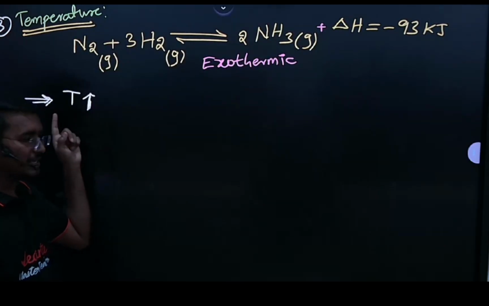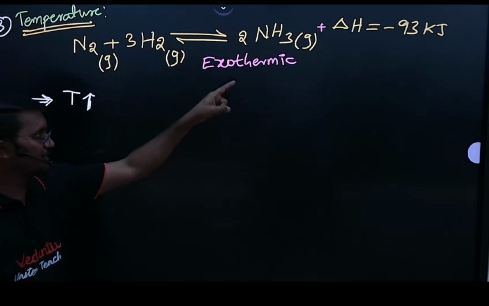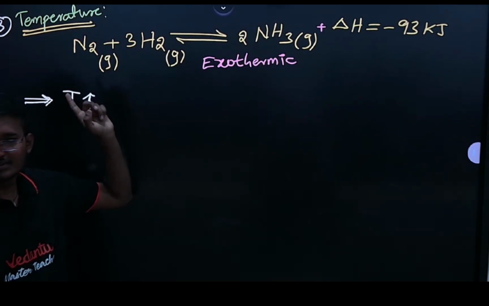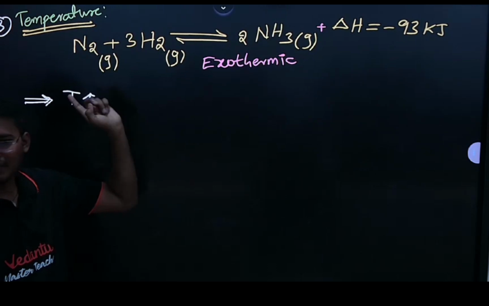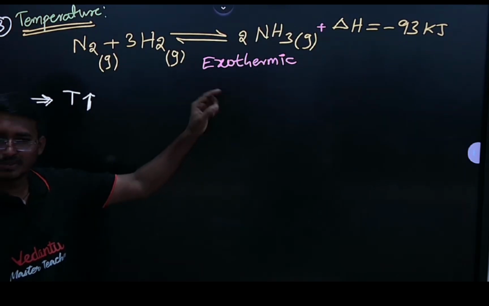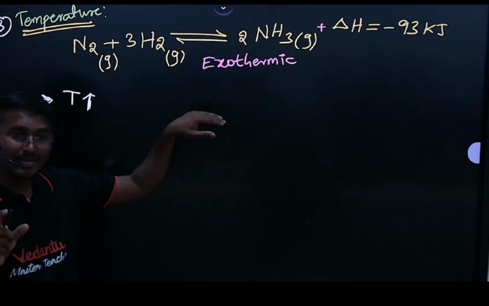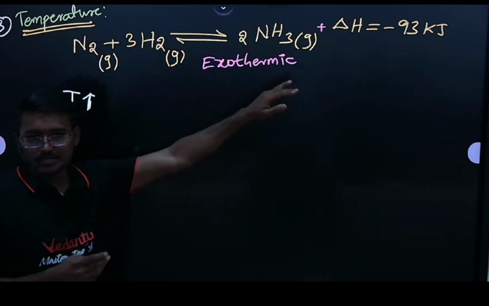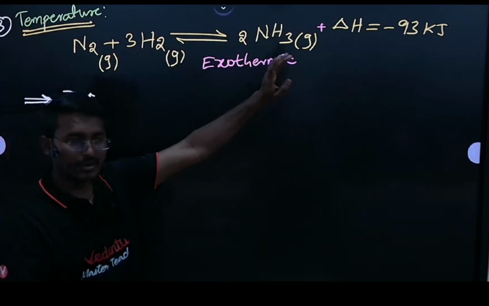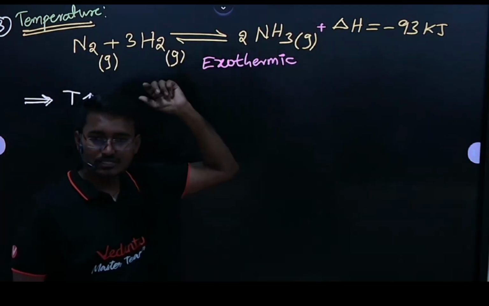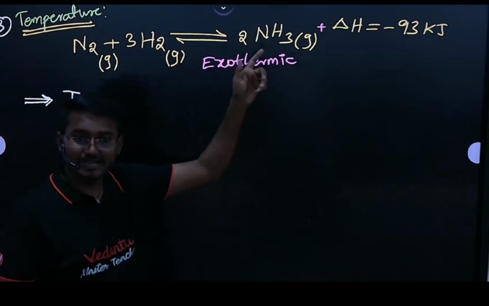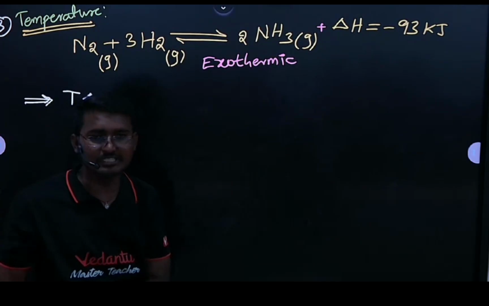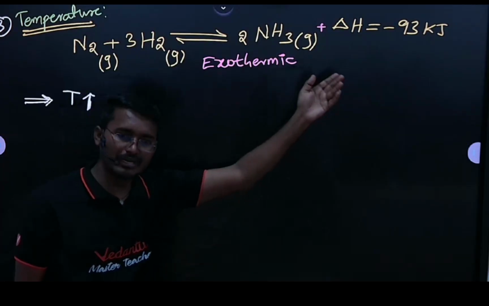If I increase the temperature of an exothermic reaction, then the reaction shifts towards backward or forward? Backward. Why? Because here already the temperature is more, right? The formation of ammonia is exothermic, which means heat is already evolving. We have more heat here.